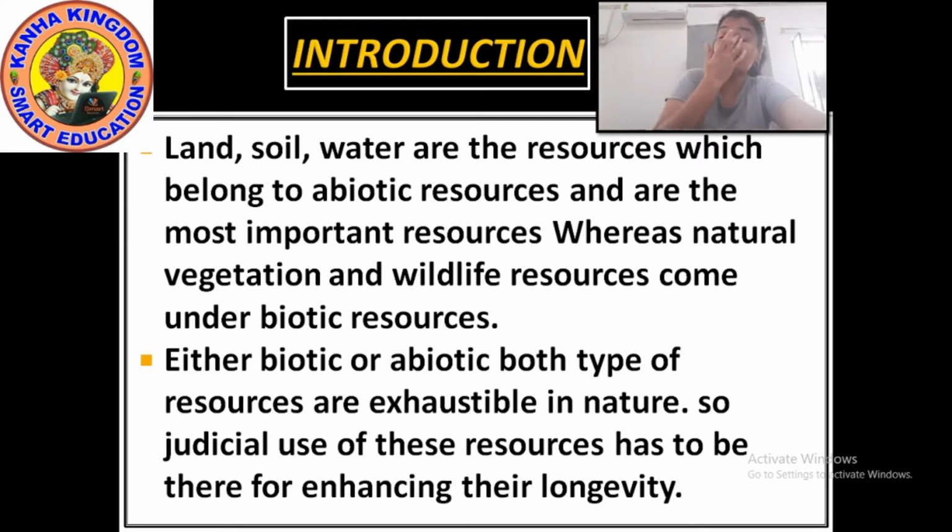If the government or anybody had not taken a judicious step, these resources would have been in a very small quantity with us. Whether it is animals or water pollution or anything, if the government had not taken judicious steps, we would not have taken a single care of it.